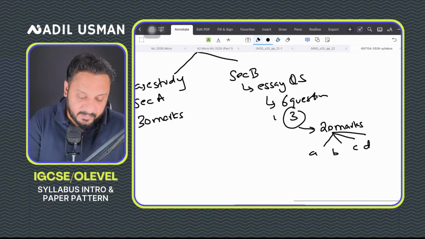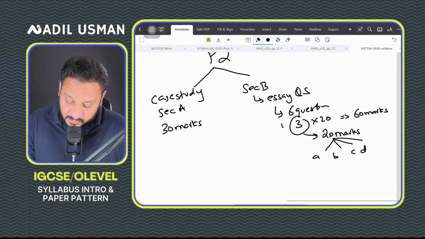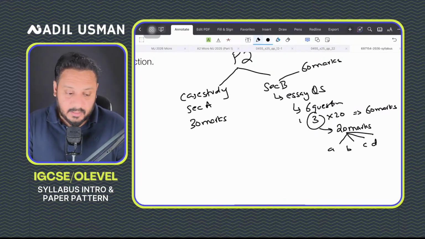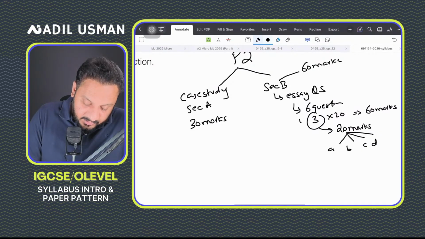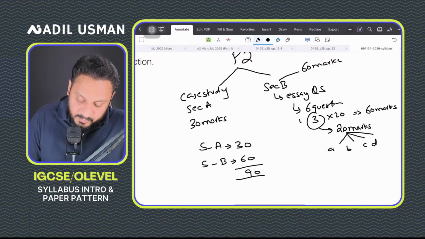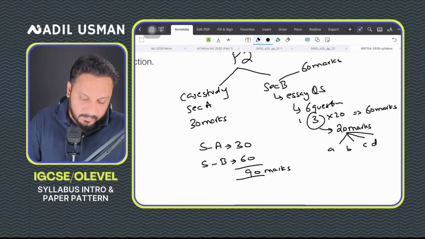So you need to attempt 3 questions, and 3 questions multiplied by 20 means 60 marks. So your section B is of 60 marks. Section A is for 30 marks. Section B would be of 60 marks. Together, the total paper is of 90 marks. Right guys, that is your breakdown for the paper.